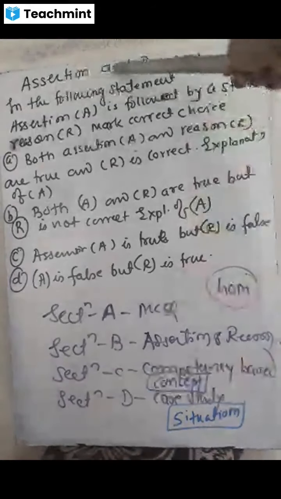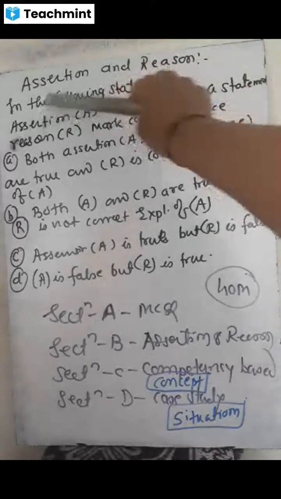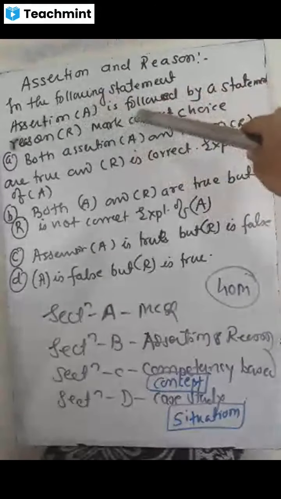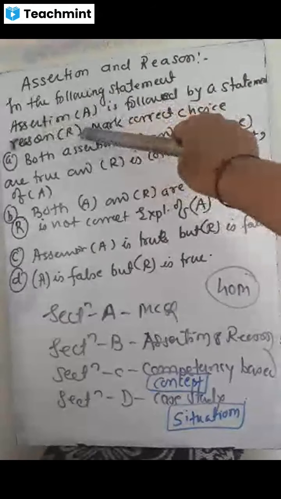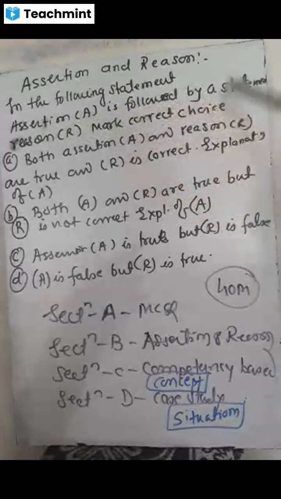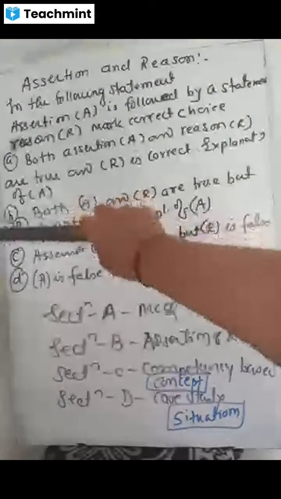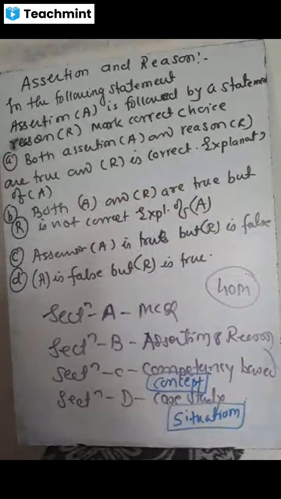Now regarding assertion and reasoning. The question will come like this: in the following statement, assertion is denoted by A, followed by the statement of reason which is denoted by R. Mark the correct choice. So this will be the basic question, and A, B, C, D are the four options.